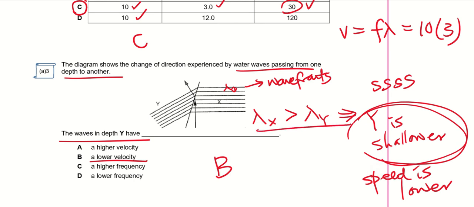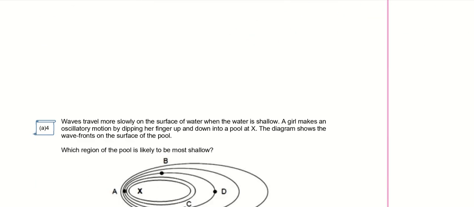Because the wavelength in X for the waves is larger than the wavelength of the waves in Y. Okay, and then by using SSSS, we should be able to get the answer to be B. C and D confirm wrong because they say frequency actually changes, but frequency doesn't change. As the waves goes out already, the frequency cannot be changed. It can only be changed at the source.